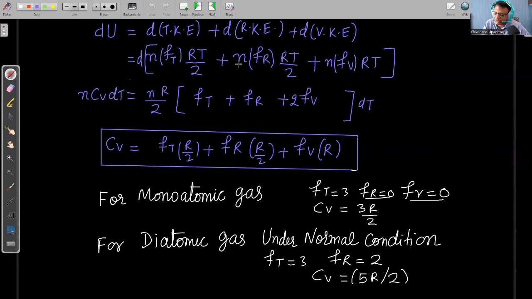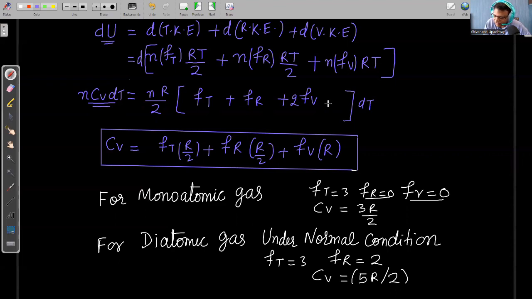In the same way, we can write for rotational kinetic energy and vibrational kinetic energy. In case of vibrational kinetic energy, the contribution per mole of gas molecules is RT. If I simplify this, on the left hand side, we have already proved that for an ideal gas participating in any process, change in internal energy is equal to nCv dT.